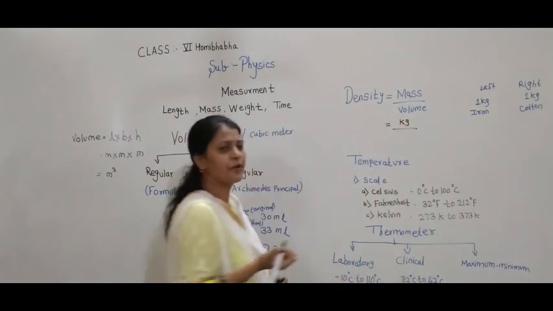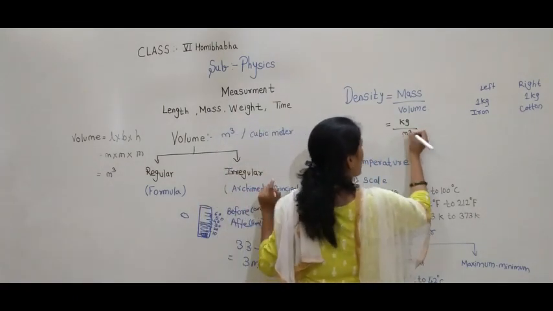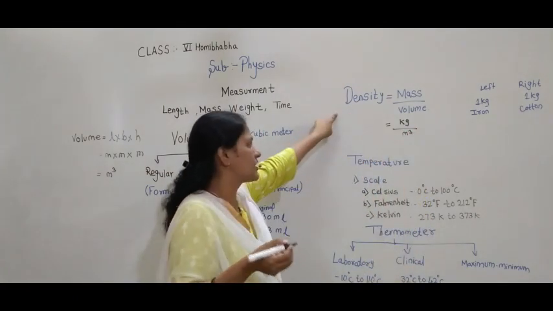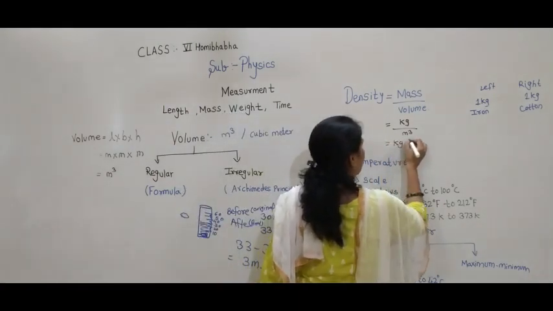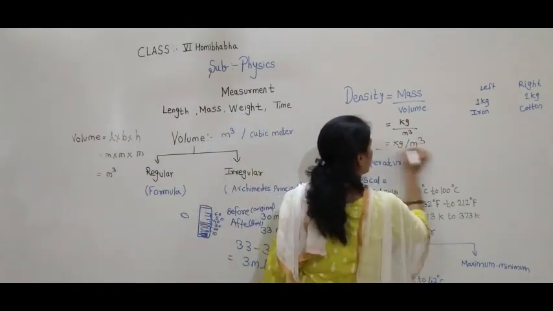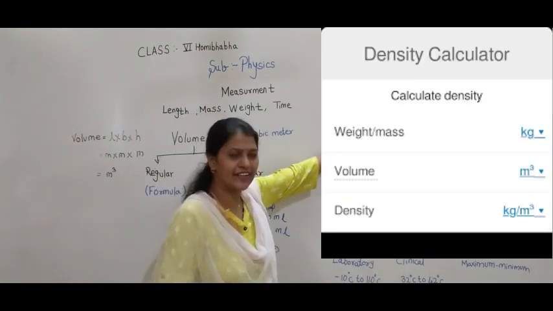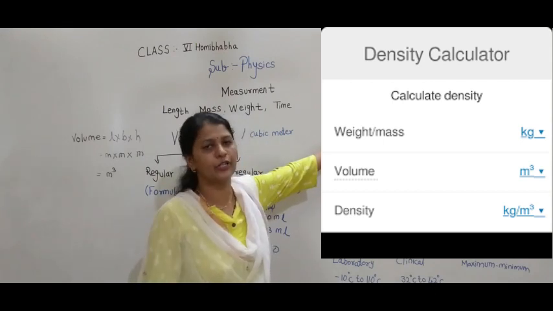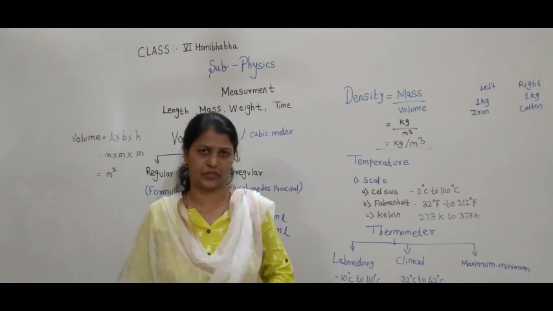And what is the SI unit of volume? Yes, meter cube. So the SI unit of density is kg per meter cube. Are you getting this? The SI unit, the standard, worldwide accepted unit of density, is kg per meter cube.